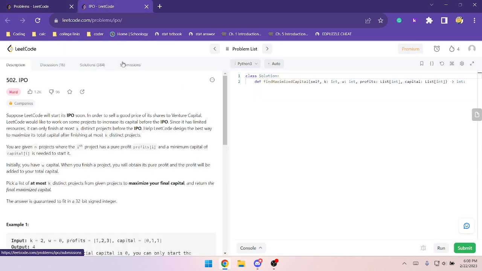Suppose LeetCode will start its IPO soon. In order to sell a good price of its shares to venture capital, LeetCode would like to work on some projects to increase its capital before the IPO. Since it has limited resources, it can only finish at most K distinct projects before the IPO. Help LeetCode design the best way to maximize its total capital after finishing at most K distinct projects.